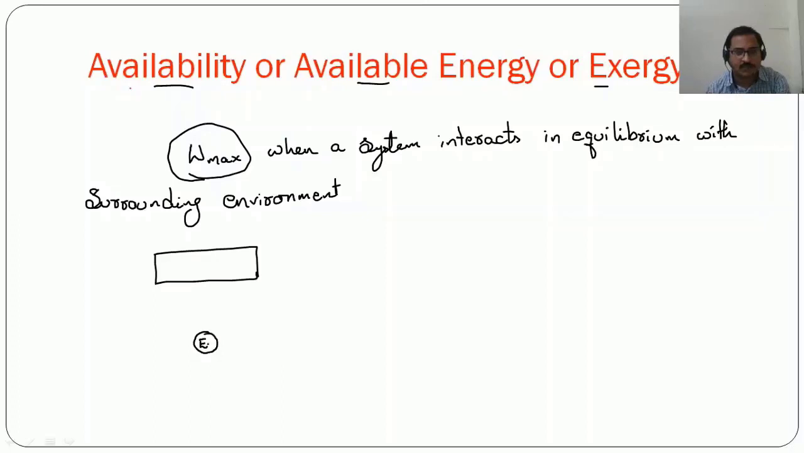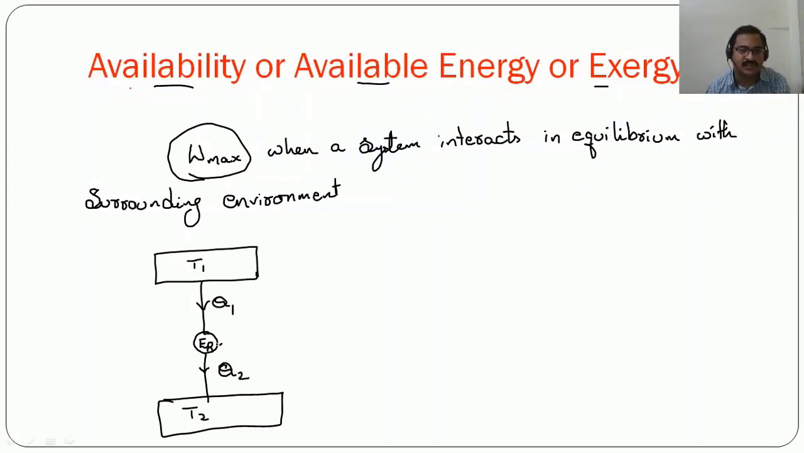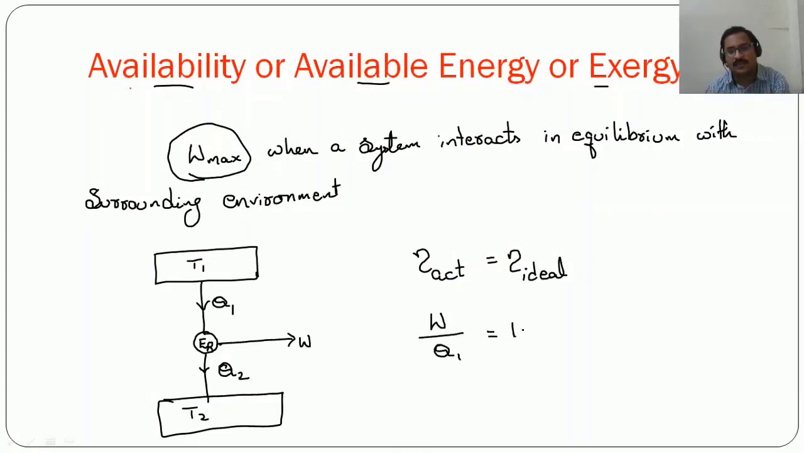So we are talking about a reversible engine which is operating between two thermal reservoirs which are at temperatures T1 and T2. Now Q1 is the amount of heat supplied to this engine, and Q2 is the amount of heat rejected, and usually we are going to get the work output. As we have considered a reversible engine, the actual efficiency will be equal to the ideal efficiency. Actual efficiency is work done by heat supplied. So this will be equal to 1 minus lower temperature by higher temperature.